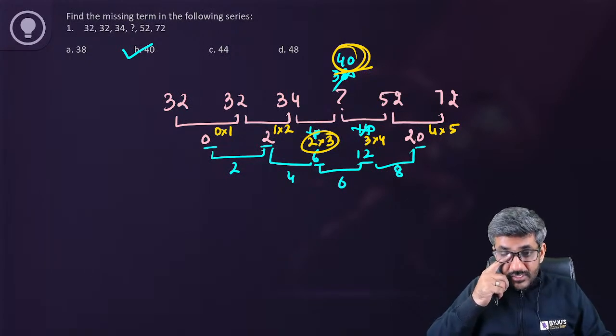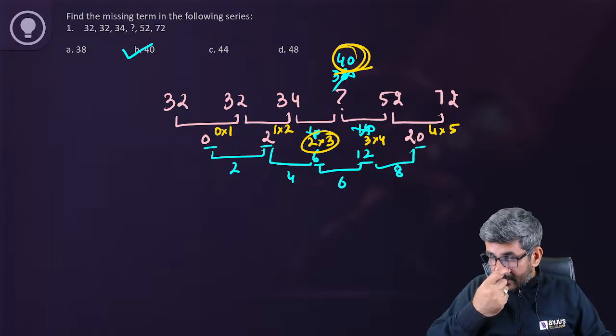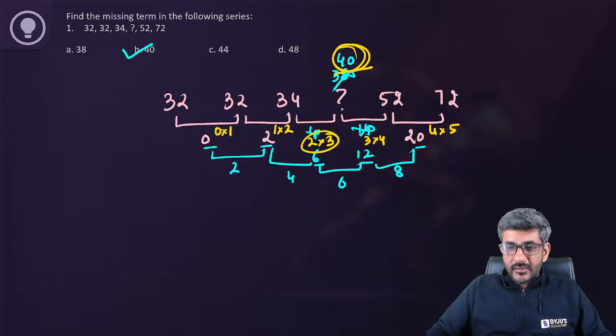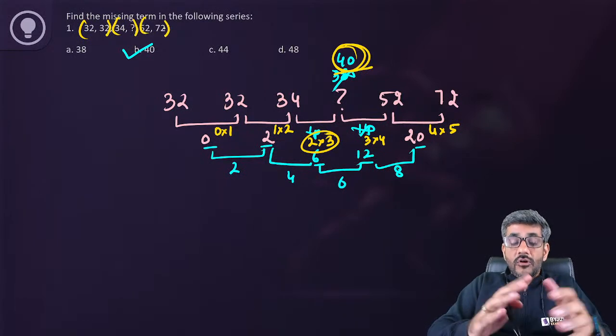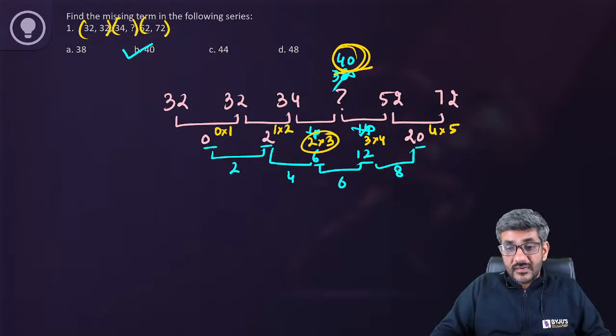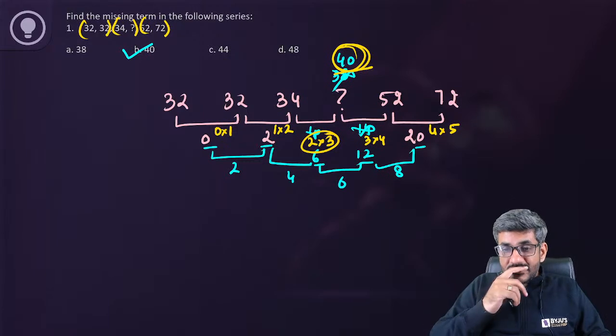Sir, 32, 32, 0 difference, 34, 44, 10 difference, 52, 72, 20 difference. Okay. Naman, in that case, you have got 3 pairs of terms. These two are different from these two, which are different from these two. They should also have a logic with each other, no? Probably you are saying 0, 10 and 20.